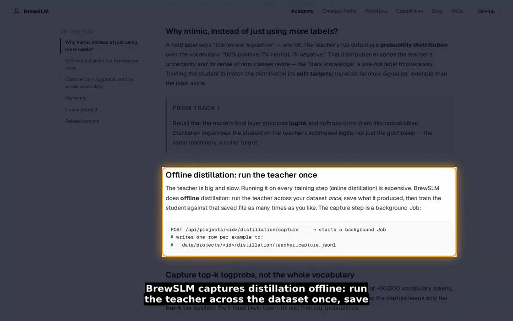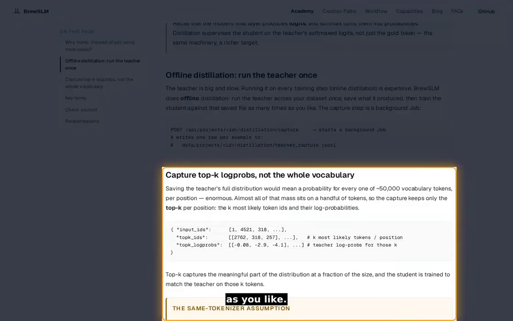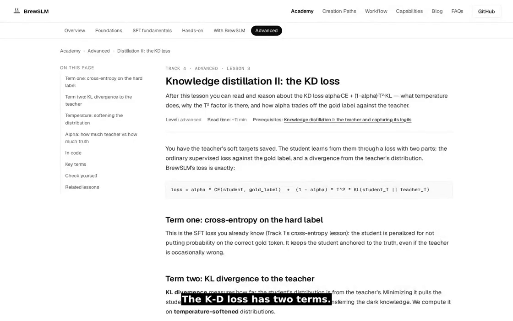BrewSLM captures distillation offline. Run the teacher across the dataset once, save the top K log probs per position, train the student against that file as many times as you like. Same tokenizer assumption. The KD loss has two terms.